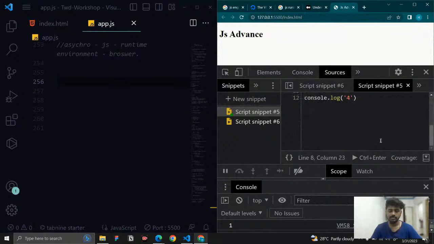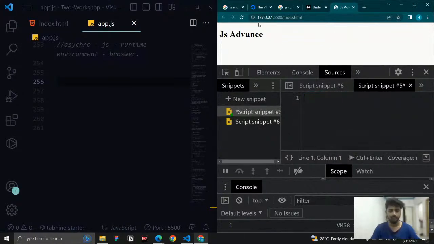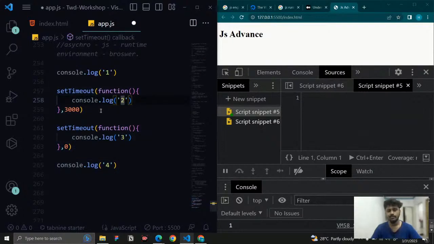So here the problem is, in asynchronous, we are able to achieve the asynchronous process and work with it with the help of the runtime environment. The problem is we lost the sequence control. So what is meant by sequence control? Because of this behavior, JavaScript is going to execute all its native code, and whatever code is given by the browser-supporting APIs, it is not going to wait for those things.